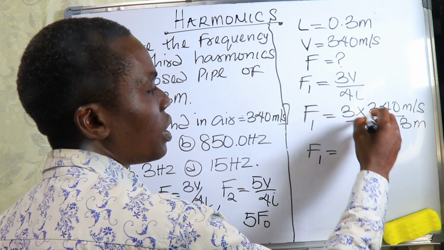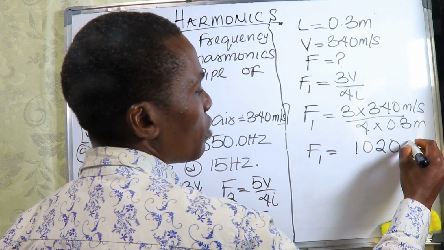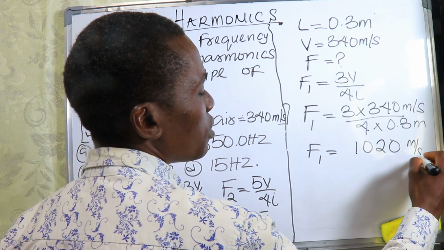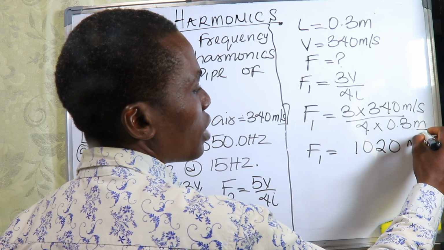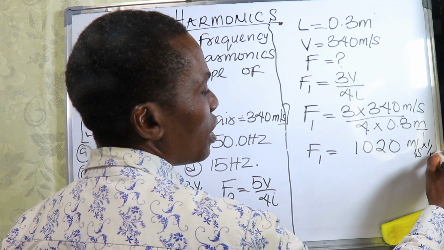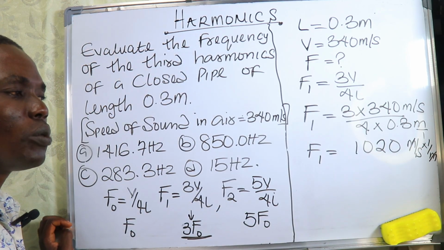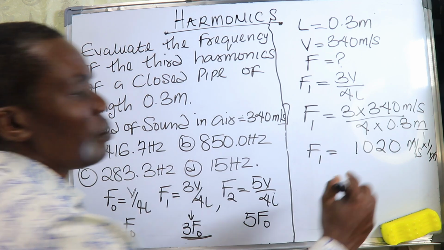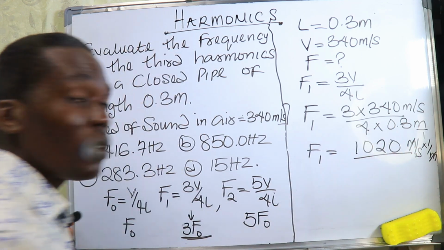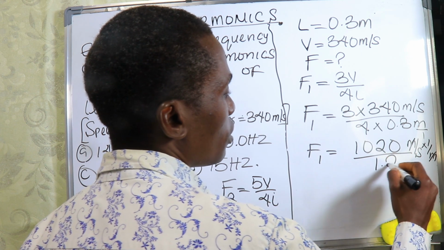You write 2, carry 1. 3 times 3 is 9 plus 1, 10. That one will give you 1020 meters per second. This one is divided by 1, so it will be times 1 divided by m. This one will cancel this one. So what we will get now, this divided by 4 times 0.3 will give us 1.2.